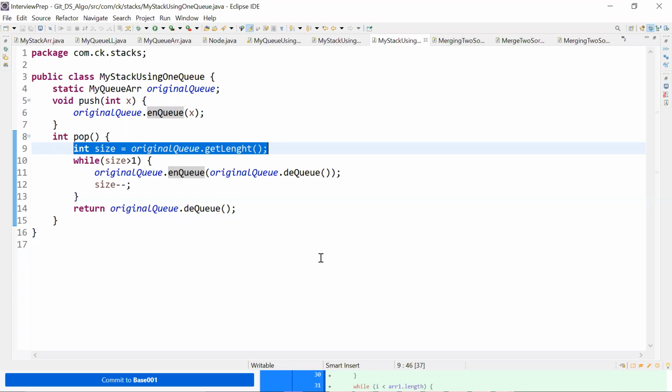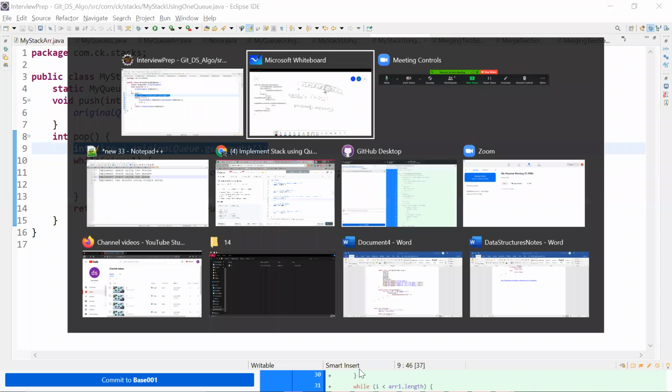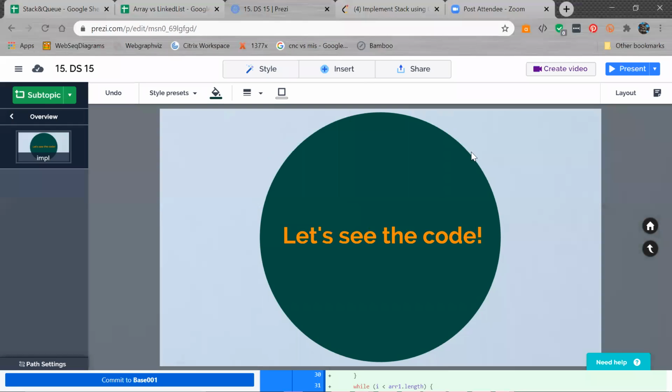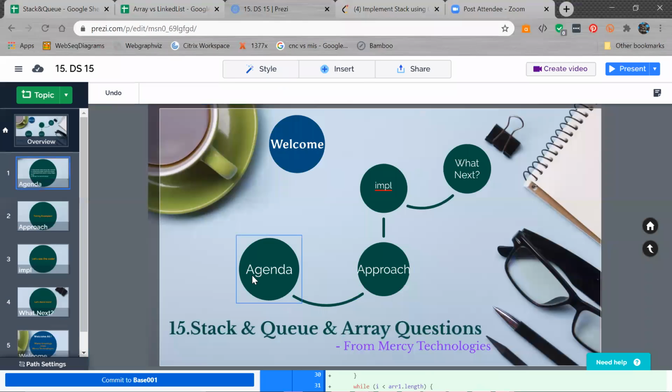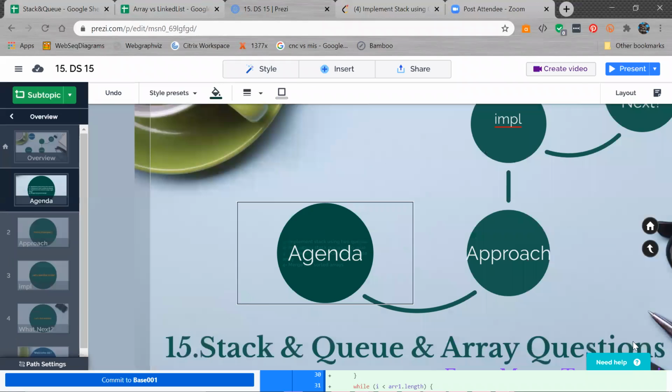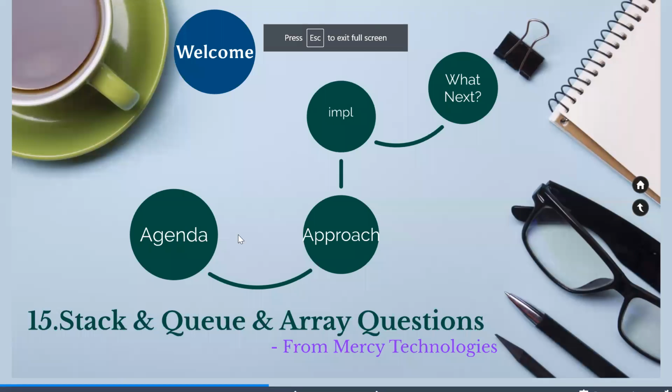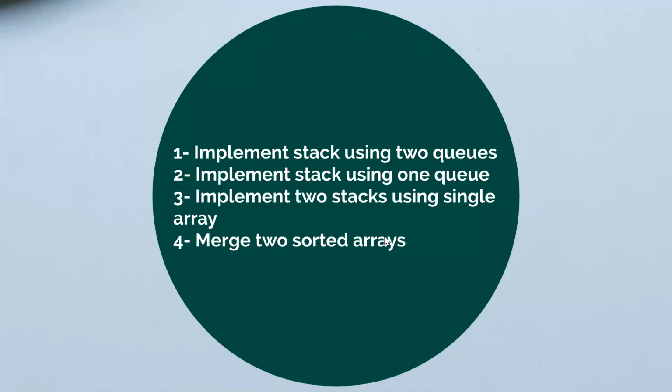So I told you what is our next thing that we are going to learn today. Let me show. In our agenda, we said we will be covering merging two sorted arrays, right?